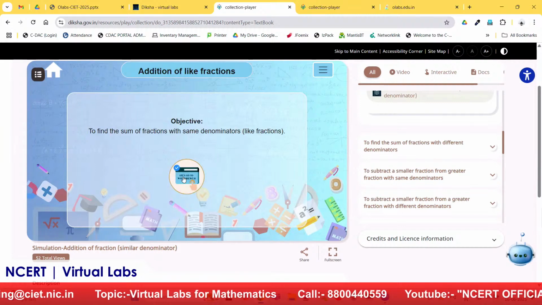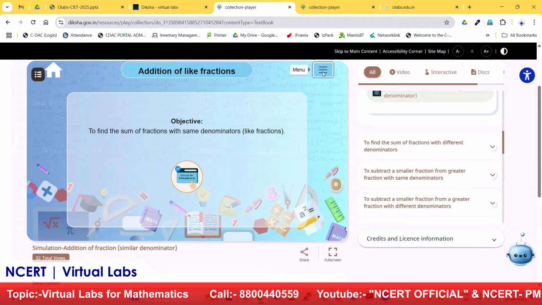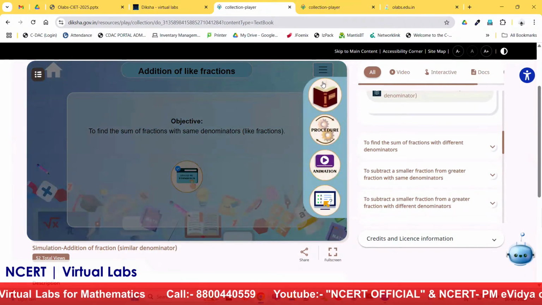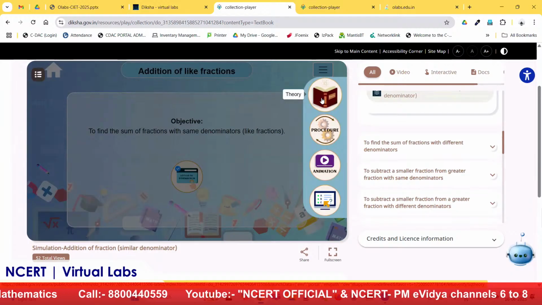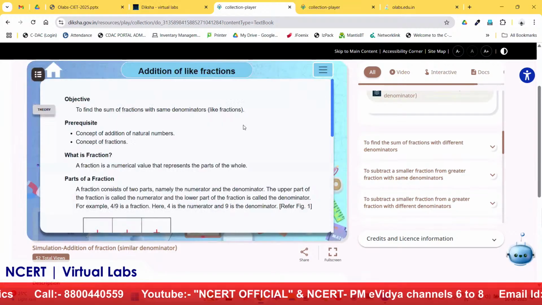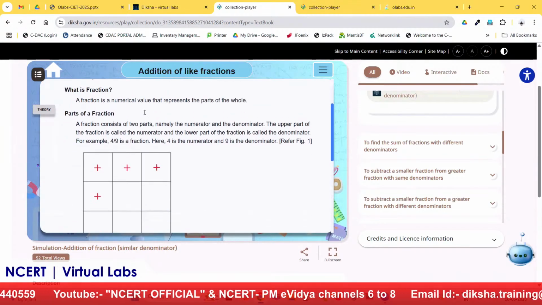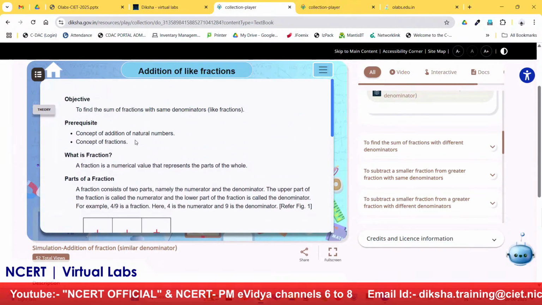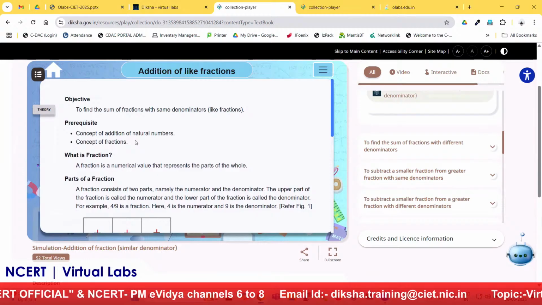We have to go to the workbench to perform the experiments. But before going to the workbench, I will tell you what items are available with each lab. So first is the theory, which I was telling you about in the core ecosystem part, that we have a theory here. What is the objective of this lab? If there is any prerequisite knowledge which a student must know, it is available in the prerequisite part.